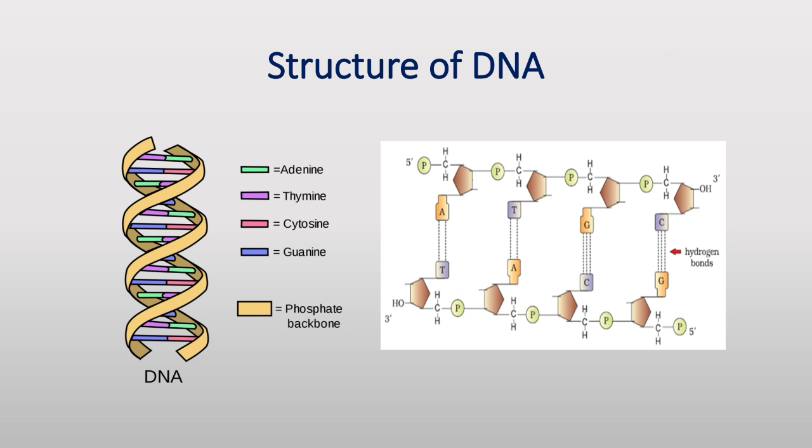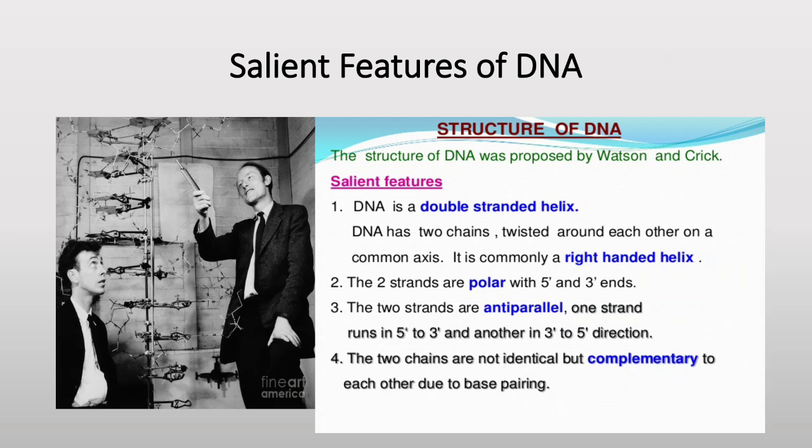The backbone of a polynucleotide chain is formed by the sugar and phosphates. The nitrogenous bases linked to the sugar moiety project from the backbone. The base pairs are complementary to each other. Now let's see the discoveries related to the structure of DNA. James Watson and Francis Crick proposed a very simple double helix model for the structure of DNA in 1953 based on X-ray diffraction data. Now let's see the salient features of the double helix structure of DNA.